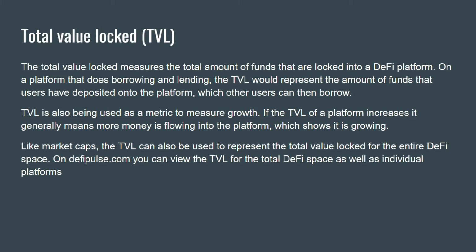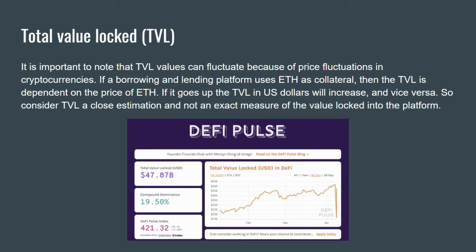Like market caps, the TVL can also be used to represent the total value locked for the entire DeFi space. On DeFiPulse.com, you can view the TVL for the total DeFi space as well as individual platforms. It is important to note that TVL values can fluctuate because of price fluctuations in cryptocurrencies. If a borrowing and lending platform uses ETH as collateral, then the TVL is dependent on the price of ETH. If it goes up, the TVL in US dollars will increase, and vice versa. So consider TVL a close estimation and not an exact measure of value locked into the platform.